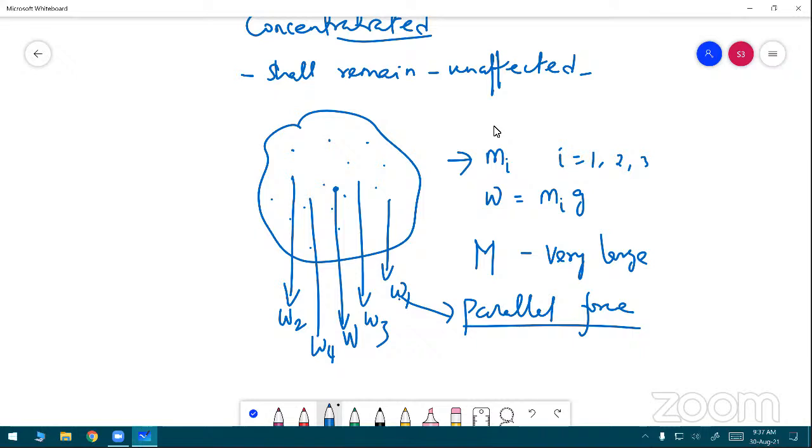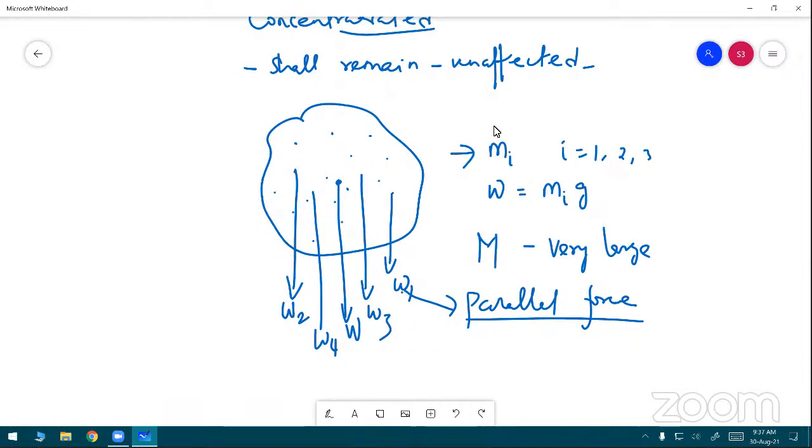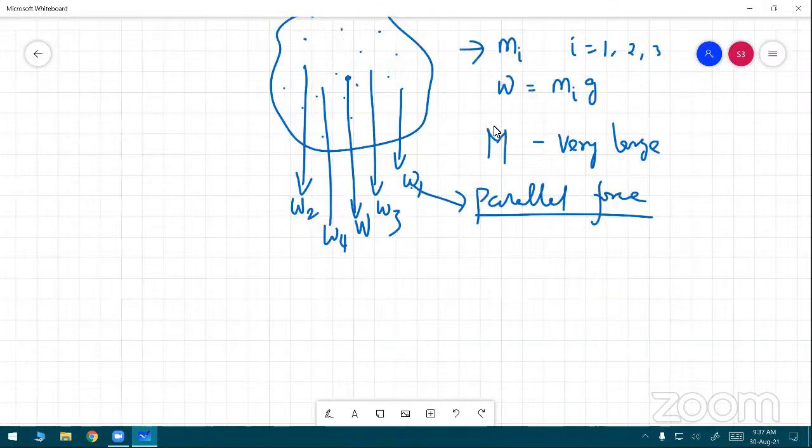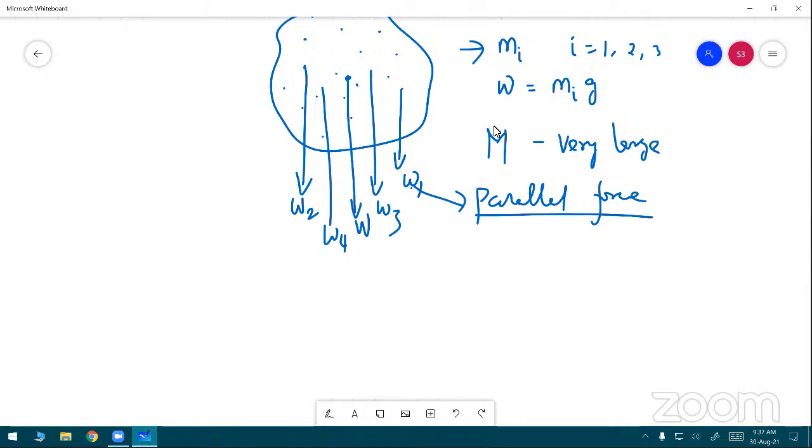Very good. This is the center of gravity with respect to Earth. I want to explain the definition of the center of gravity.